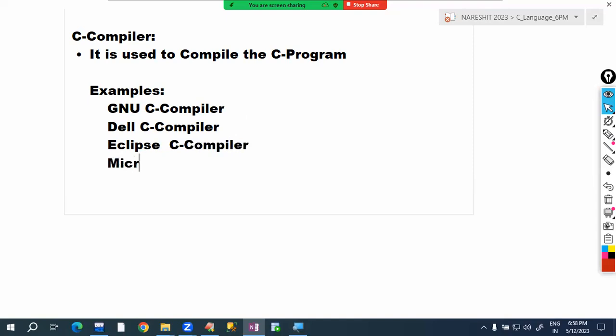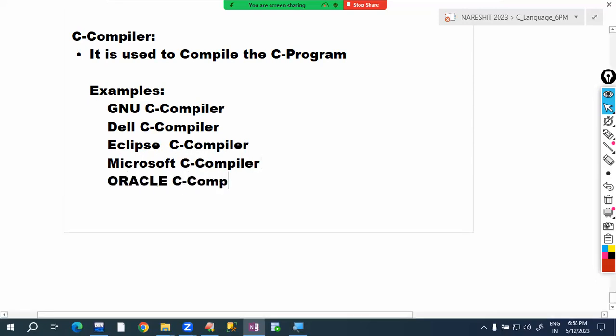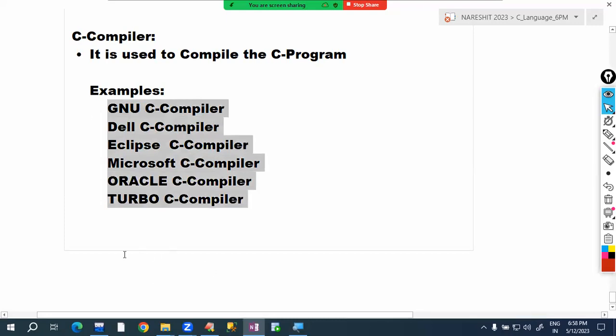Microsoft company C compiler is available. Oracle company C compiler is available. Like this, many companies, Turbo company's C compiler is available. Many companies' C compilers are available in the market.